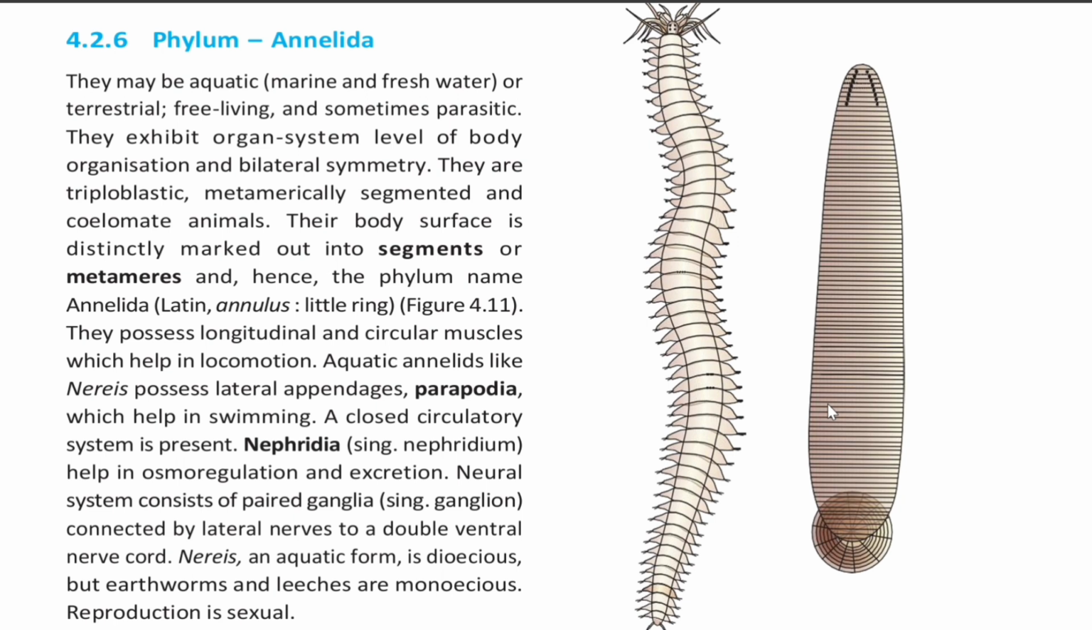They possess longitudinal and circular muscles which help in locomotion. Aquatic annelids like Nereis possess lateral appendages, parapodia, which help in swimming. A closed circulatory system is present. Nephridia, singular nephridium, help in osmoregulation and excretion. The neural system consists of paired ganglia, singular ganglion, connected by lateral nerves to a double ventral nerve cord. Nereis, an aquatic form, is dioecious, but earthworms and leeches are monoecious.